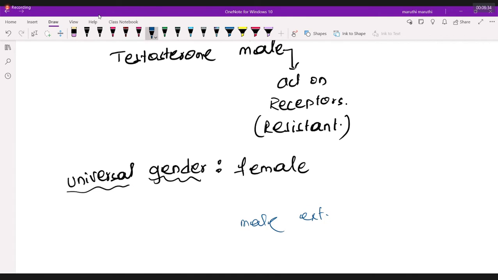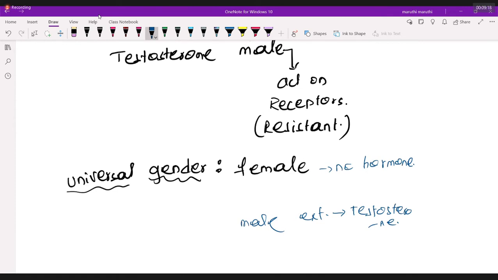But to have female external genitalia, do we need testosterone, or do we need estrogen, or we don't need anything? Quickly say. For male external genitalia, we need testosterone. But female external genitalia need no hormone. Any person who doesn't have the effect of testosterone, will this person have female or male external genitalia? No effect of testosterone is seen in this person.